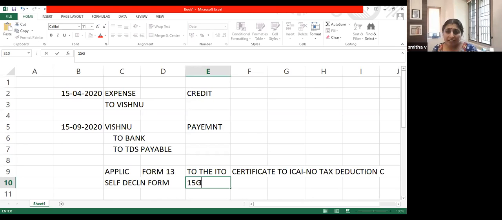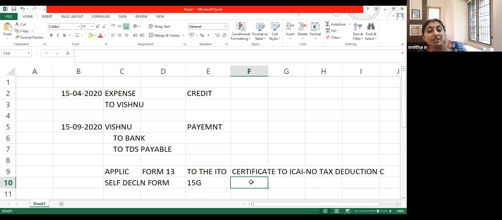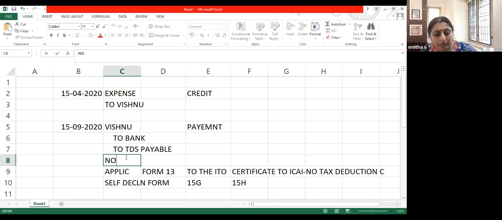What is the point in deducting TDS? If you deduct TDS, tomorrow I will go and claim the refund. So what is the point in deducting TDS? So you give a self-declaration form that my income is less than the basic exemption limit. So please don't deduct TDS. And the self-declaration form is 15G. And if you are a senior citizen, you have to make it in 15H. So these are the two ways where you can get an amount without deduction of TDS.